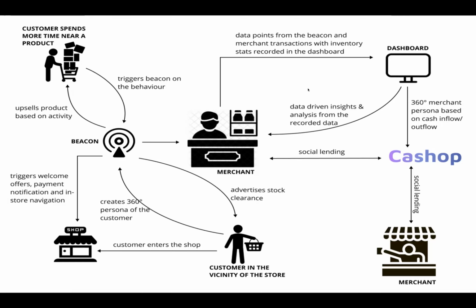Over the period of time, when we have a good amount of data as to how a merchant performs, what is their revenue, how much do they sell, how much do they earn, we can bring in the social lending picture, where wealthier merchants can give out certain credit to merchants through effective channels like WhatsApp. Yeah, WhatsApp is a possibility here too. And in turn, get better interest.